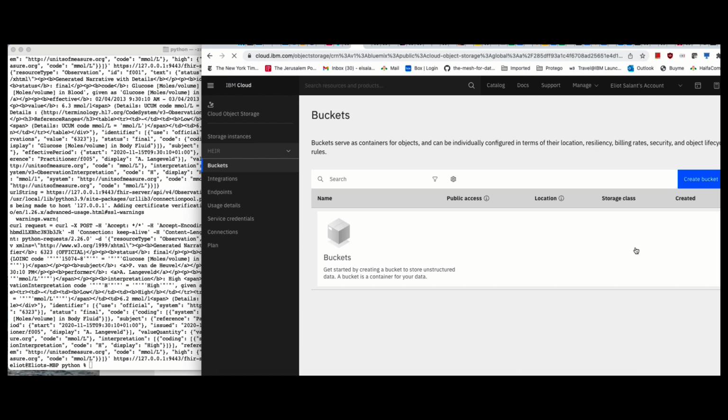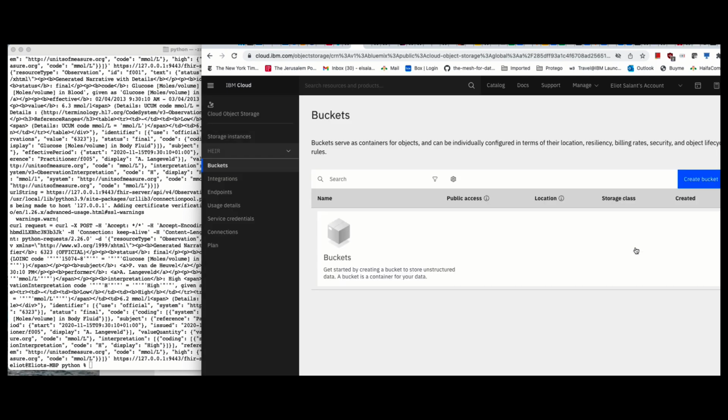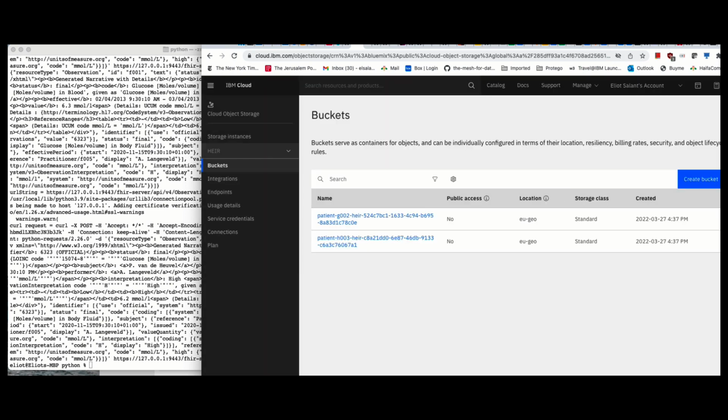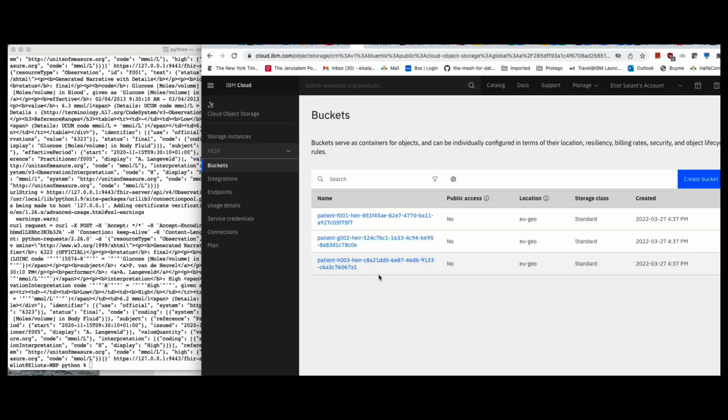We can now see the monitoring information being generated. Behind the scenes, the privacy-aware framework is grabbing the FHIR data in 2-week windows, performing statistical analysis on it, and sending it to the S3 store. Buckets are beginning to appear, where each patient is assigned their own bucket. Drilling down into a bucket will allow us to see the processed results.